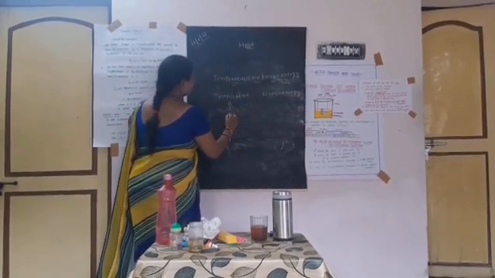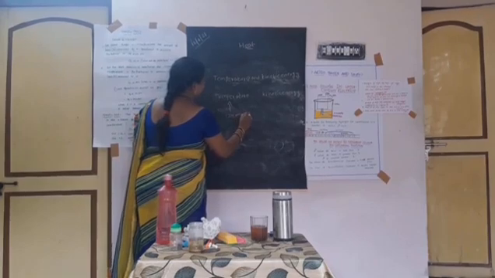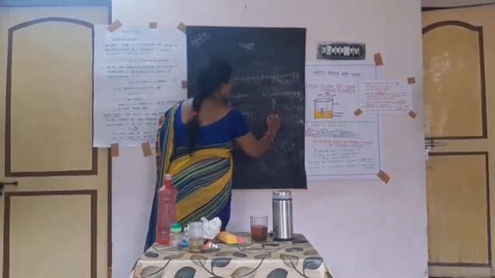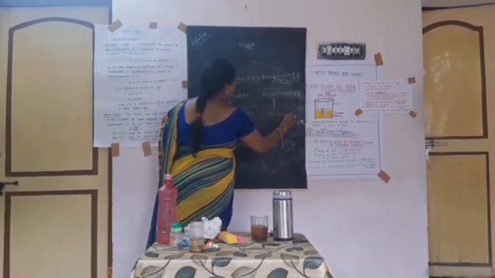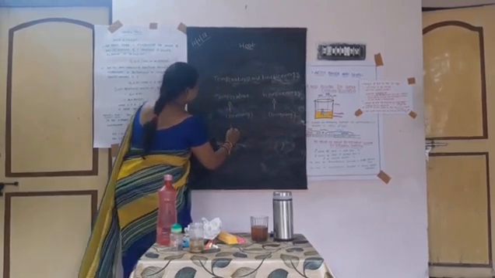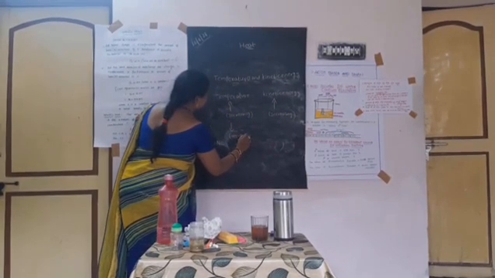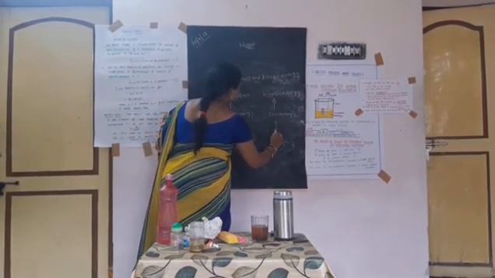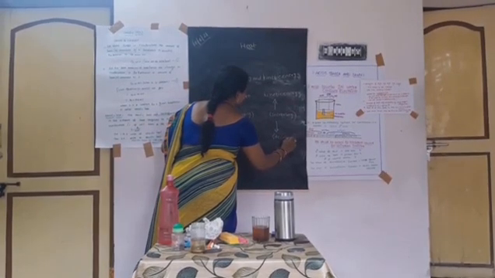Temperature is increasing, kinetic energy is increasing. Temperature is decreasing, the kinetic energy is decreasing.